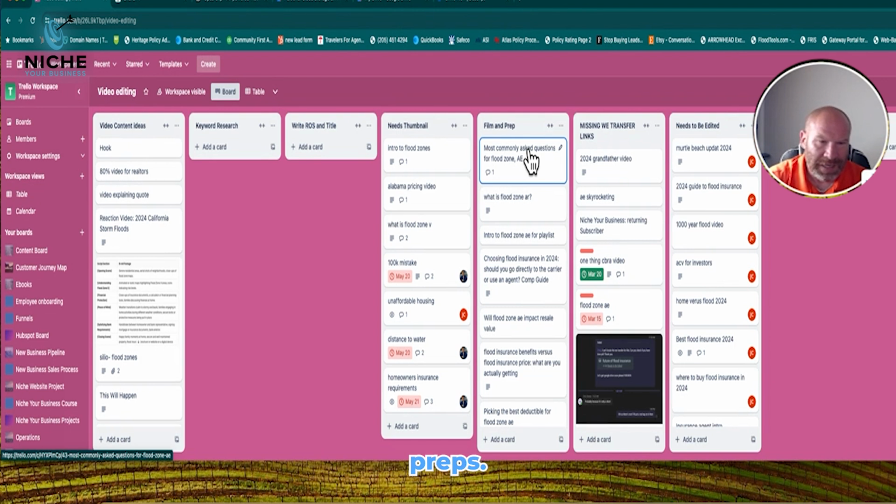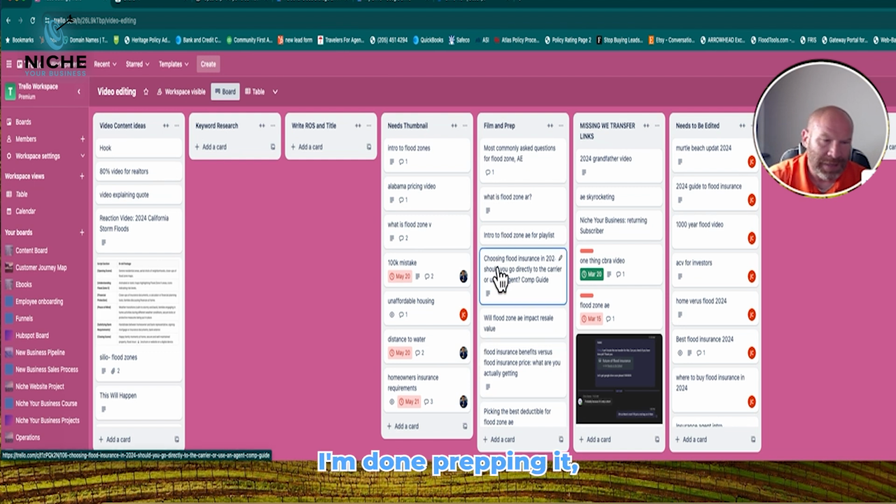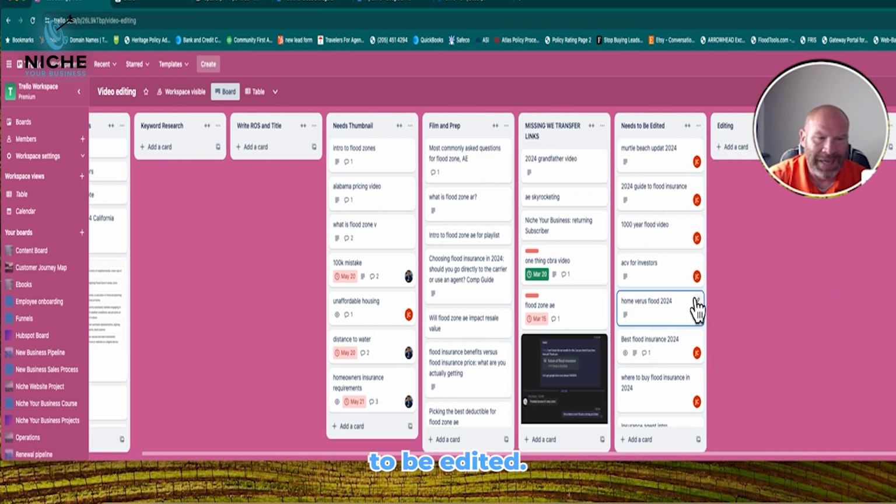So then that's film and prep. So that kind of gives me, hey, here's how I need to lay out my video. Here's how I need to work on my hook. And I'll even title it hook, problem, solution, story, whatever story I'm telling, because that's going to keep people engaged when you're shooting a video. So now I get all that done. I'm ready to prep it. And then once I'm done prepping it, I move it over here to it needs to be edited.